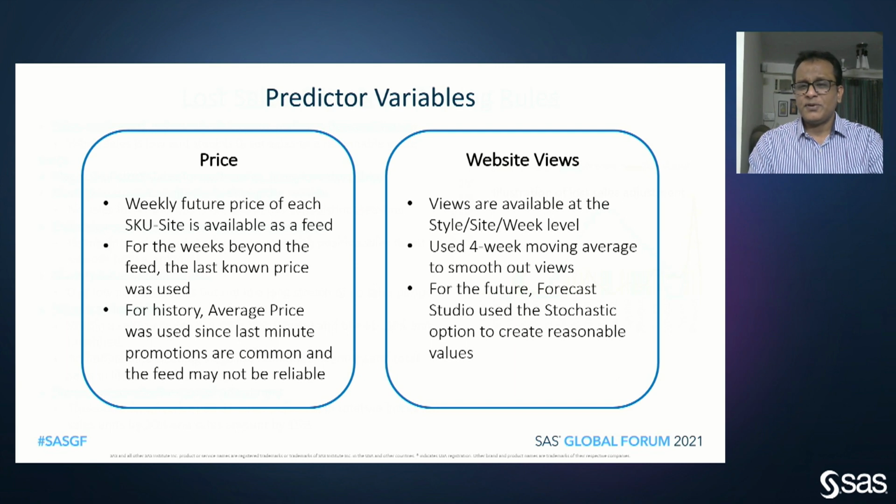We also had website views at a slightly higher level, not at size level or SKU level, but at style level. And we use that information as a predictor variable as well after some smoothing. Obviously, we don't have website views for the future, and we use the stochastic option in Forecast Studio to make sure that it's a valid independent variable.